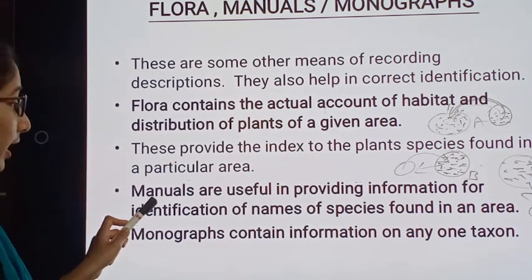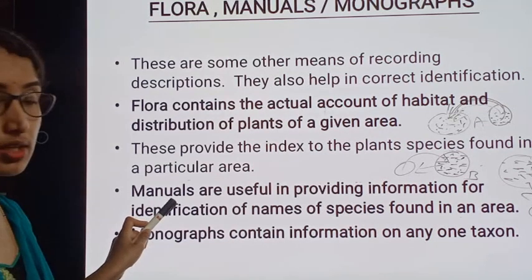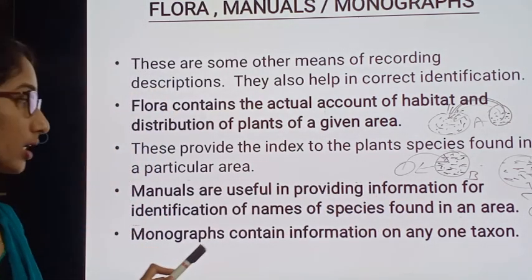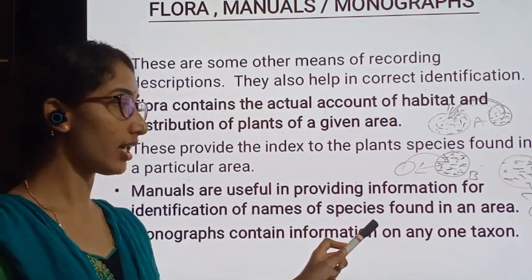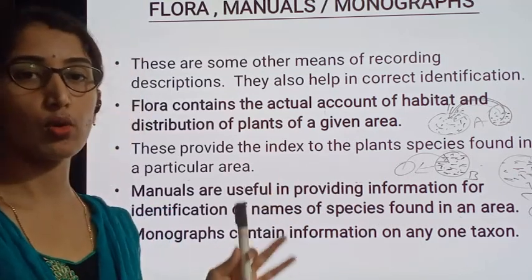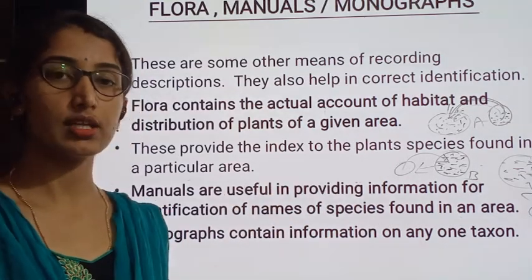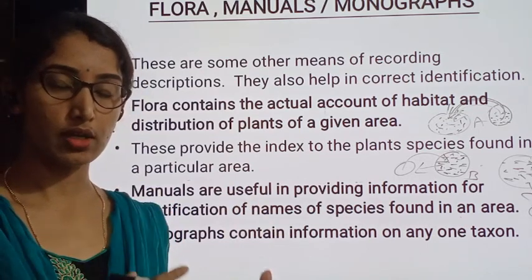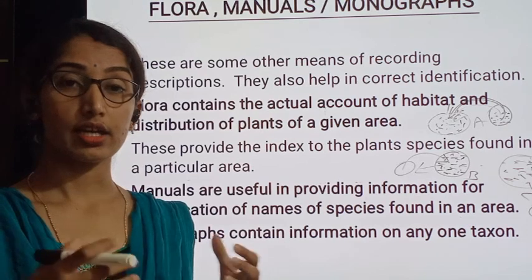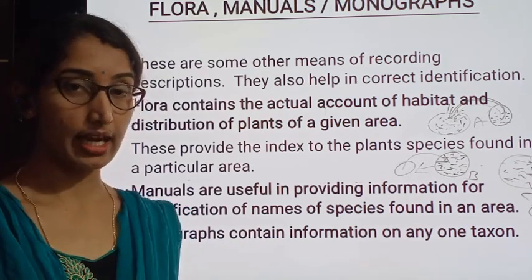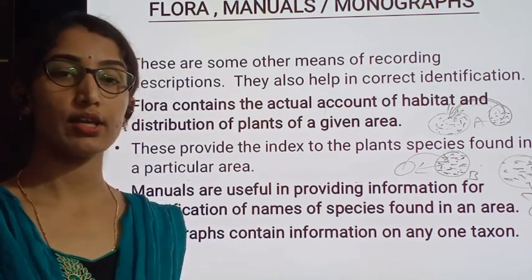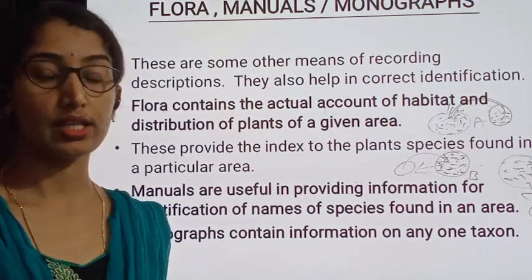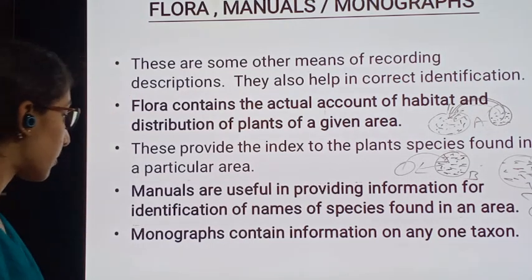Now about the manuals. Manuals are useful in providing information for identification of names of species found in an area. Almost the flora, manuals or monographs are restricted only to a particular region, or confined only to a particular area, which are helpful in providing information for identification and also knowing about the names of the organisms.